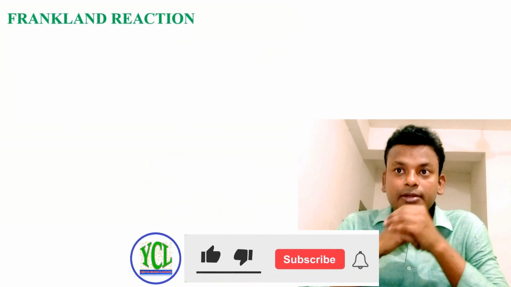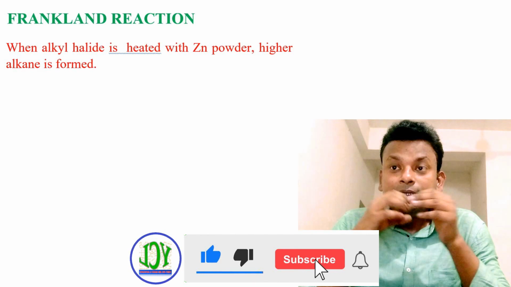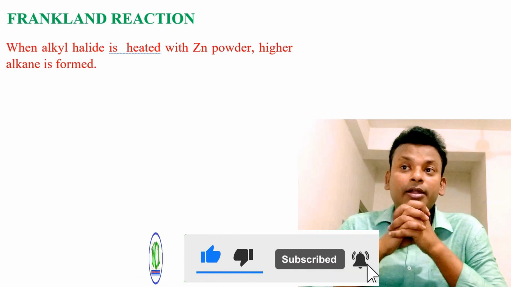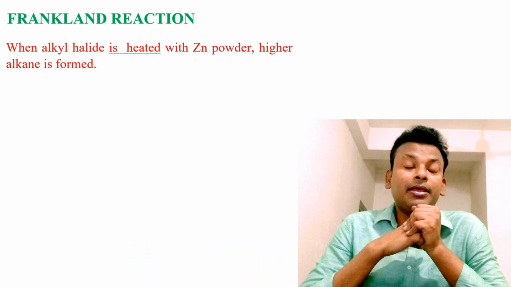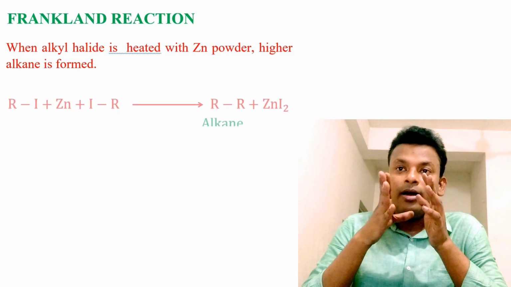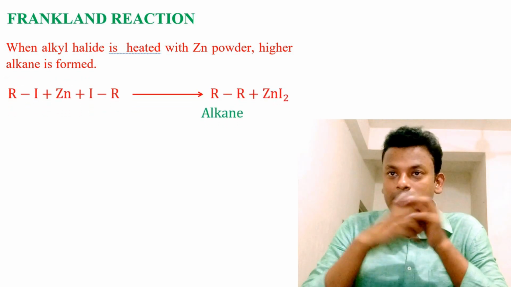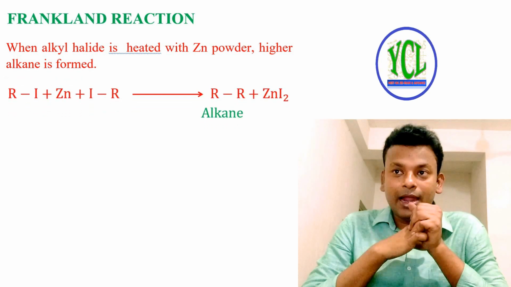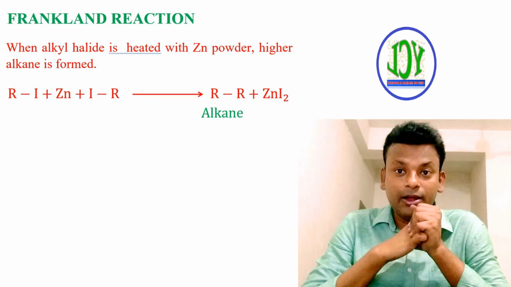Frankland reaction. When alkyl halide is heated with zinc powder, a higher alkane is formed, that is the reaction RI reacts with zinc to form alkane and zinc iodide.